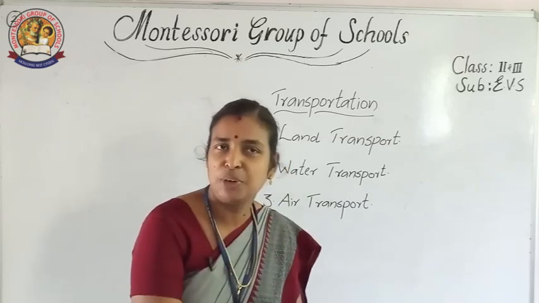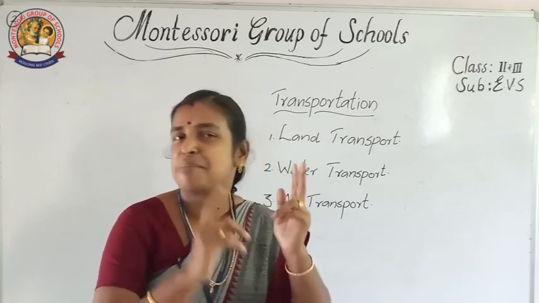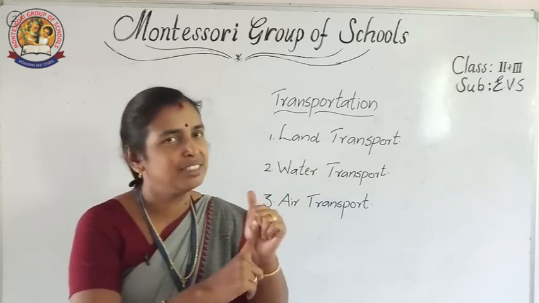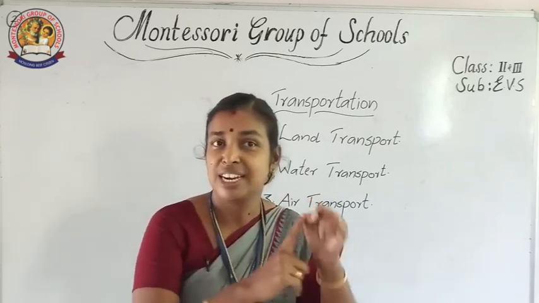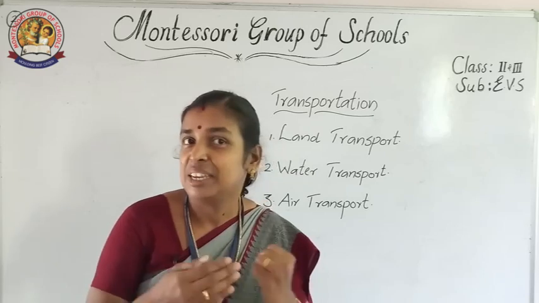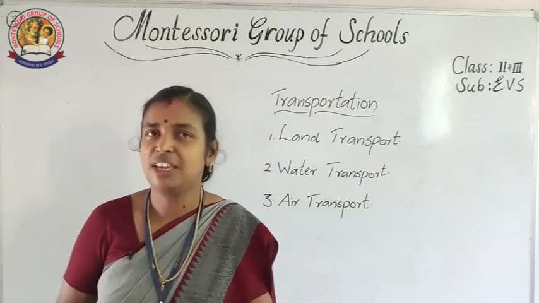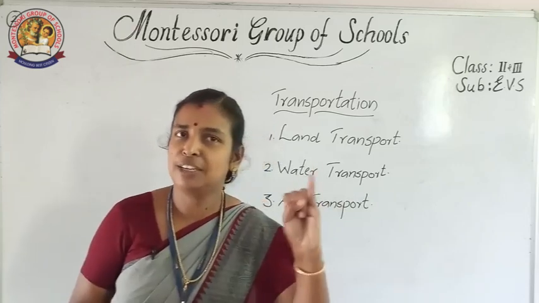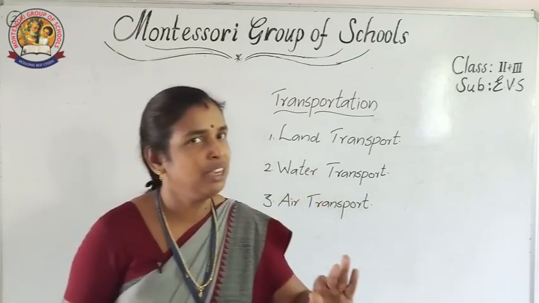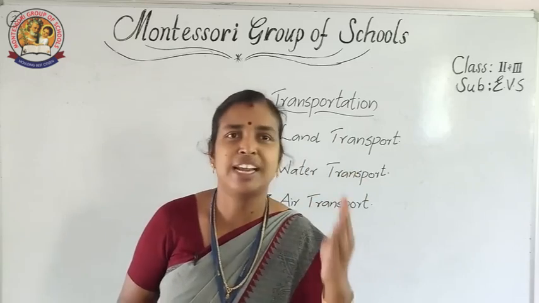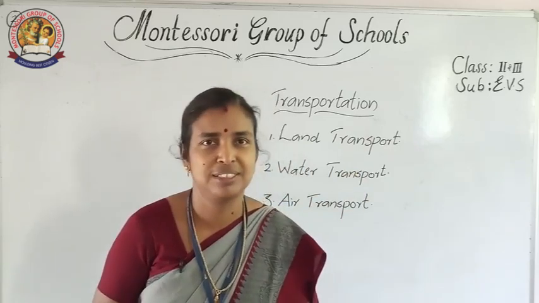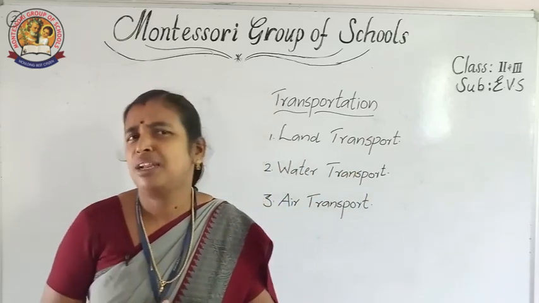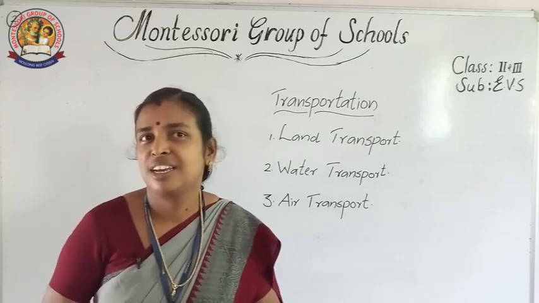So land transport includes cars, buses, jeeps, tractors, bikes, trains. In the category of animals, in some areas people are using elephants, horses, ponies, mules, and in desert areas camels.